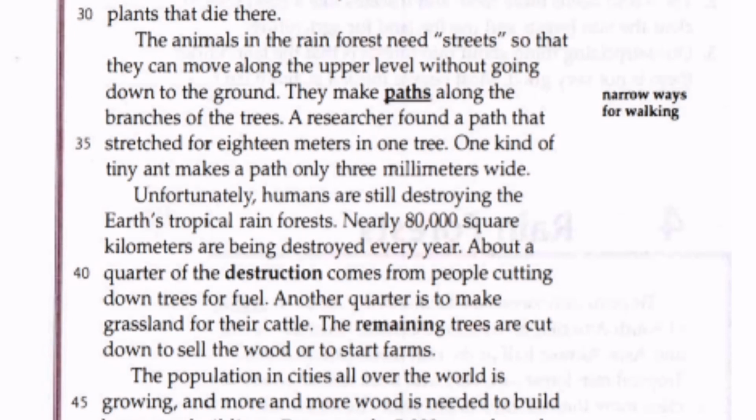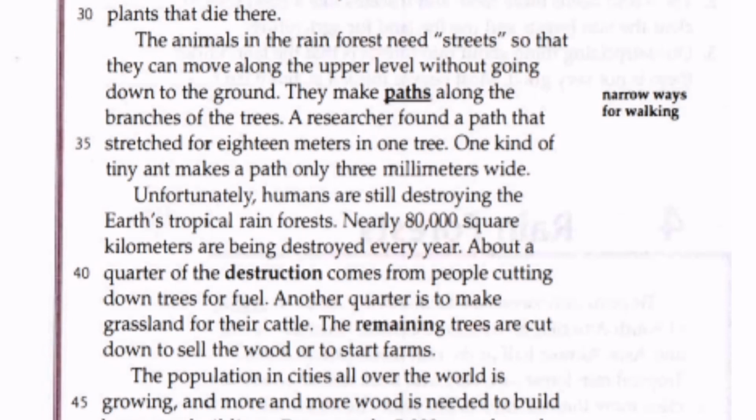Unfortunately, humans are still destroying the Earth's tropical rainforests. Nearly 80,000 square kilometers are being destroyed every year. About a quarter of the destruction comes from people cutting down trees for fuel. Another quarter is to make grassland for their cattle. The remaining trees are cut down to sell the wood or to start farms.